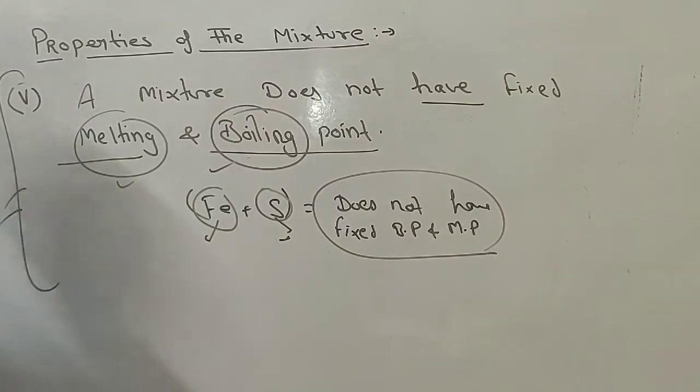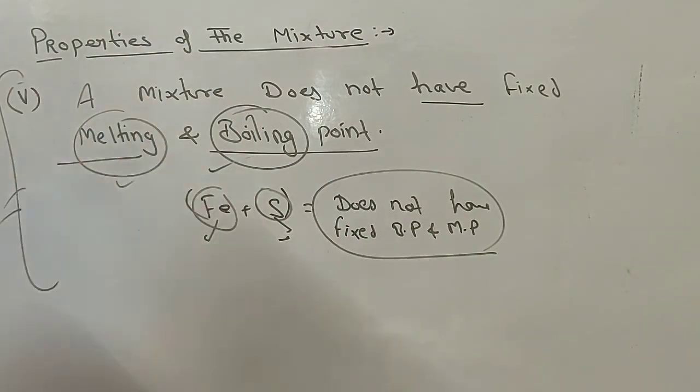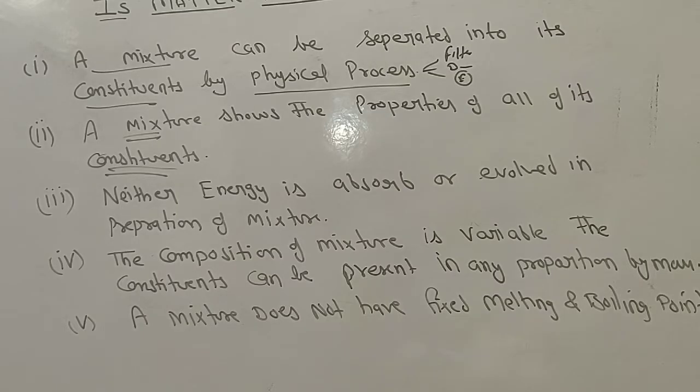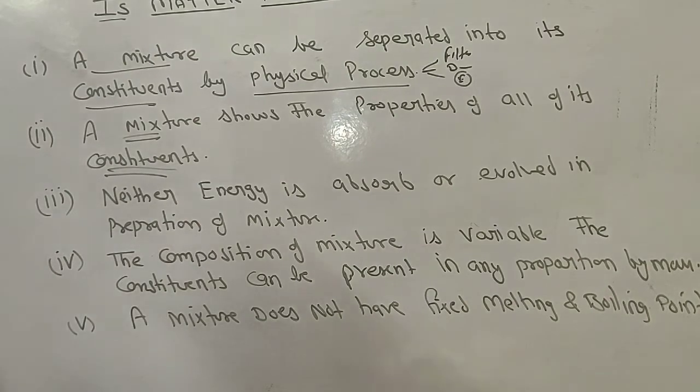So these were all the properties of the mixture. So let's take a look. सारी की सारी properties को हम एक overview लेते हैं. ठीक है. So these are all the properties of the mixture which we have discussed so far.